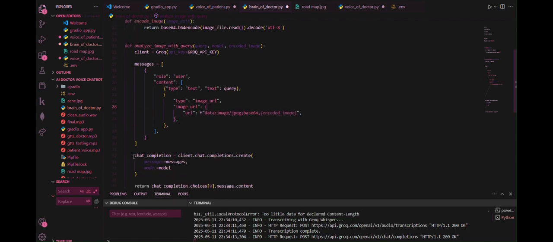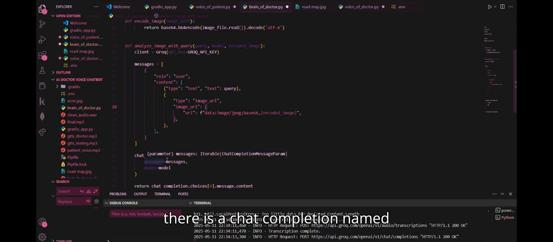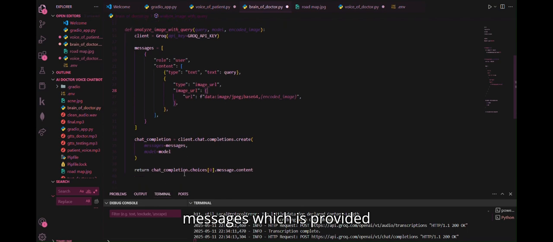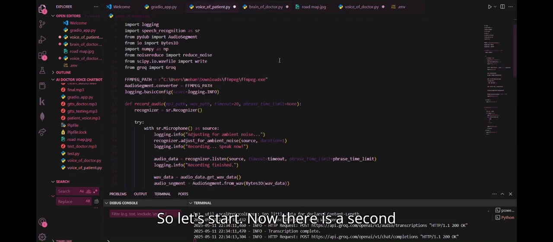After that, there is a chat completion function which we use to create the messages, provided by Groq. And after that, we return the completion choices which we get from Groq regarding the image or text we send to it.